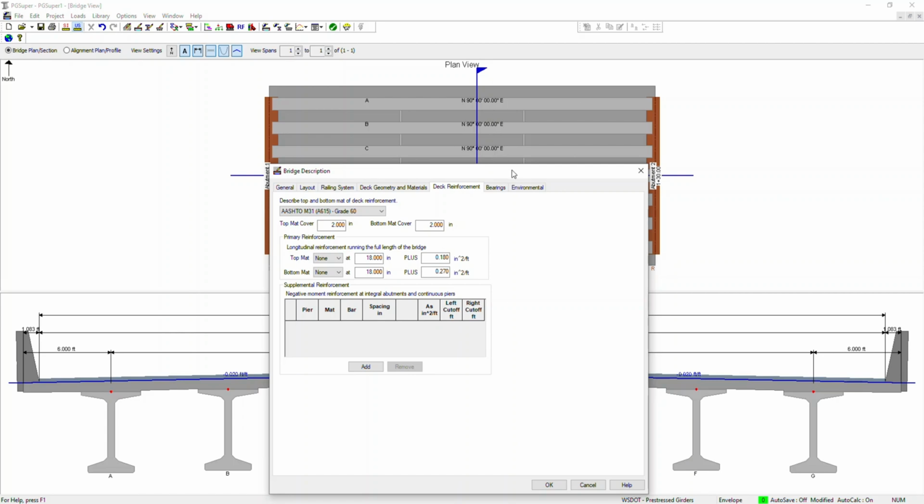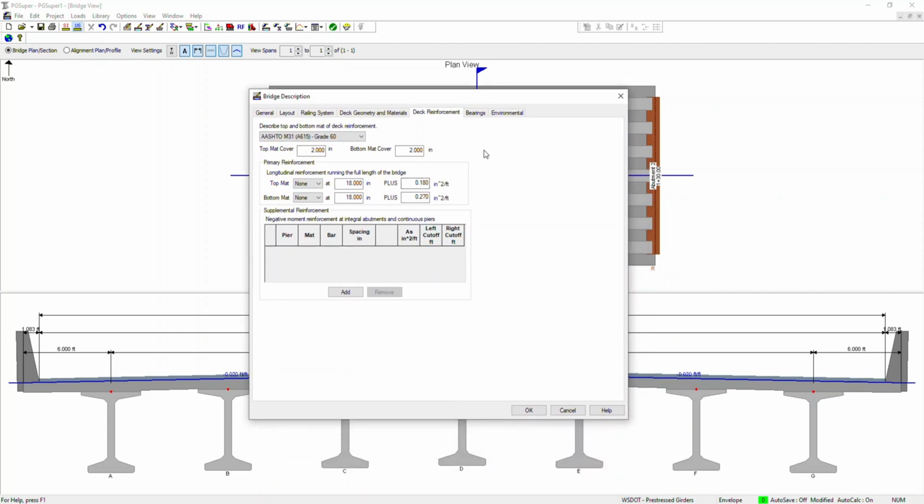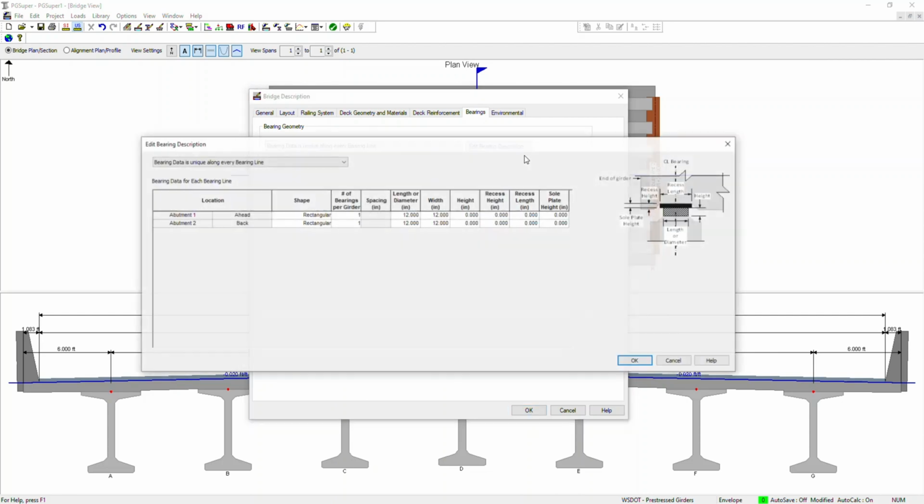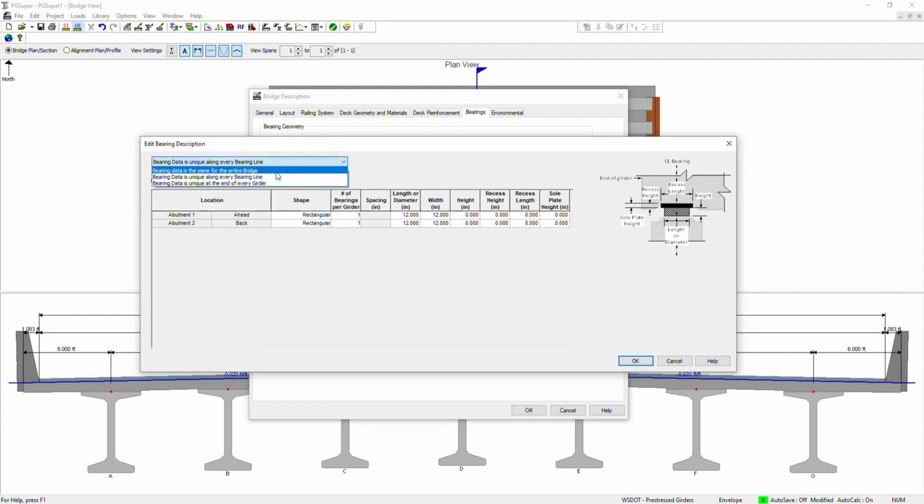And then there is another tab, bearings. For the bearing, you need to design it yourself outside. But one good thing about PGSuper is you can give your information of the bearing. Let's say you have different options, whether the bearing data is unique along the bearing line, or the same for the entire bridge.